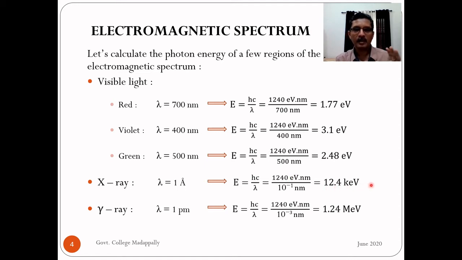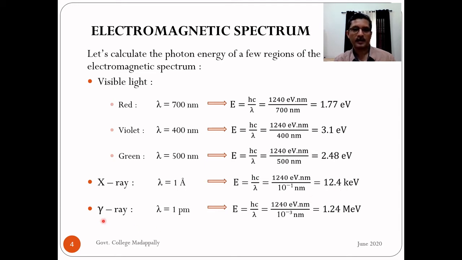So keep in mind that we know the typical wavelength in the X-ray region is 1 angstrom. So the typical energy of an X-ray photon is a few kilo electron volt, or 10 kilo electron volt we can say, or a few kilo electron volt up to some 50, 100 kilo electron volt. So the rough order is 10 kilo electron volt. That's what we can keep in mind.